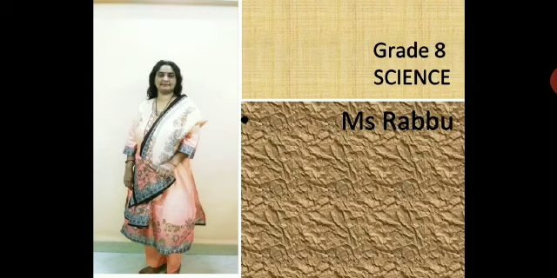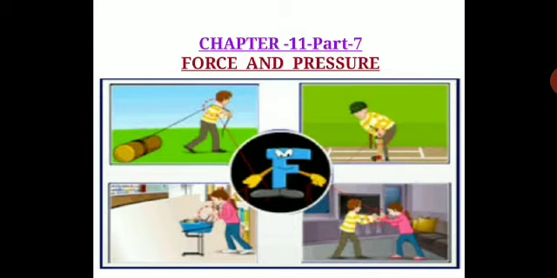So let us see what we are going to do today. We were doing chapter 11, Force and Pressure. So we are going to continue with part 7. What is there in part 7? Let us see. We are going to start with the textual exercise, where we are going to solve questions of the NCERT. So you have to take down in your notebook, children.